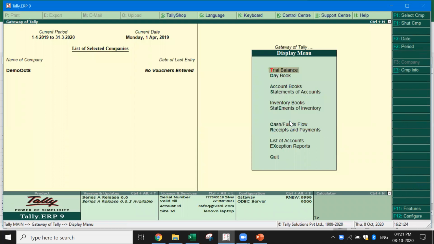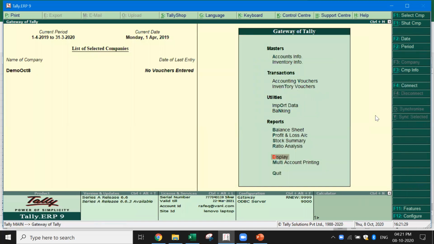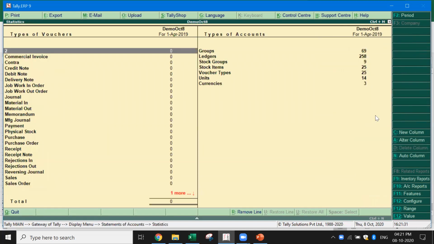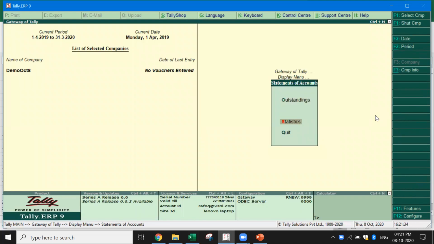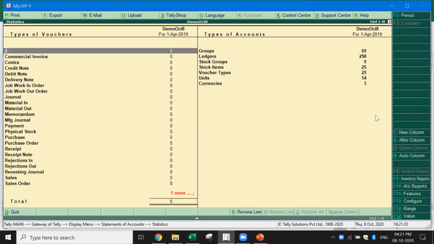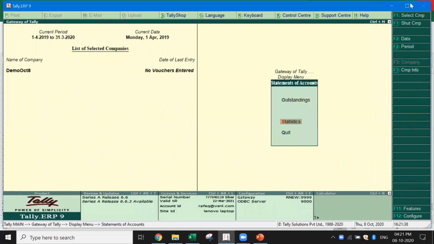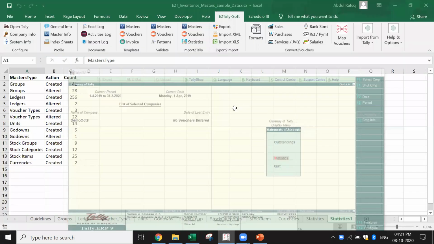This we have looked at, the masters. Now I'll take you to the next step where we are going to import the transactions. Okay, are we clear? So we had this data, we have imported the masters. Now, if you see the transactions, there are no transactions in this. Okay. Now I'm going to import the transactions.